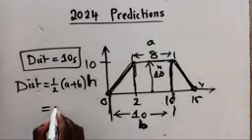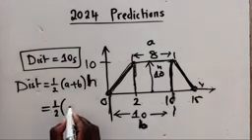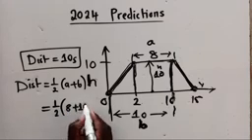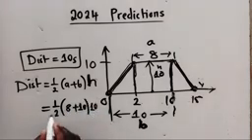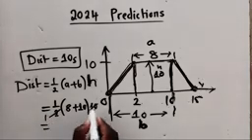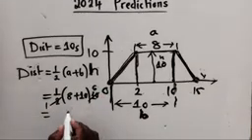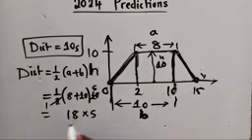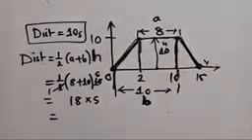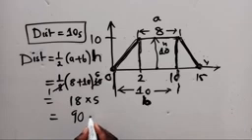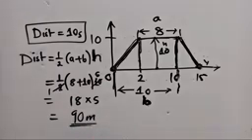So we plug them in our formula. We've got 1 over 2. a is 8 plus 10, and h there is 10. So here we shall say 2 into 2, 1. Into 10, it's 5. We add, we are getting 18 times 5. So what is 18 times 5? Remember, this is paper 1. You're not supposed to use a calculator. This is simply giving us 90 meters. So that's how we get to find that distance.